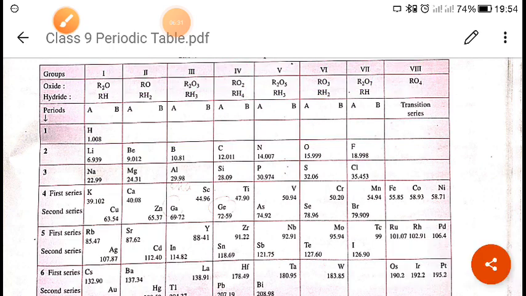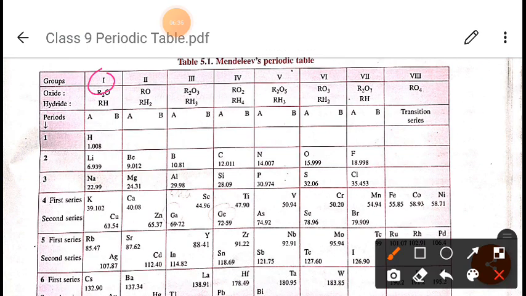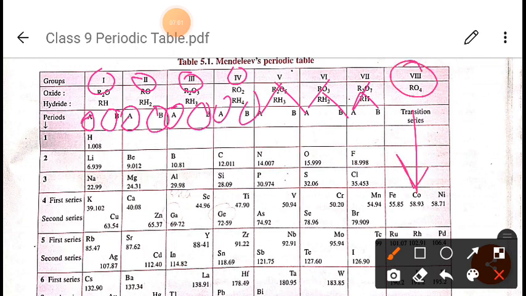As you can see, this is group 1, and it is divided into two subgroups, 1A and 1B. This is group 2, divided into A and B. Group 3, A and B. Fourth group, A and B. Fifth, A and B. Sixth, A and B. Seventh, A and B, right? Up to 7, not 8. Now next, group 8 has no subgroup. As you can see, in group 8 no subgroup is there.